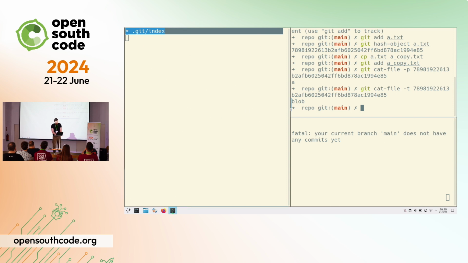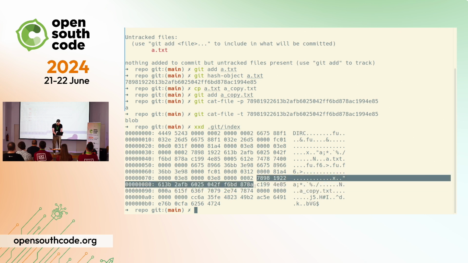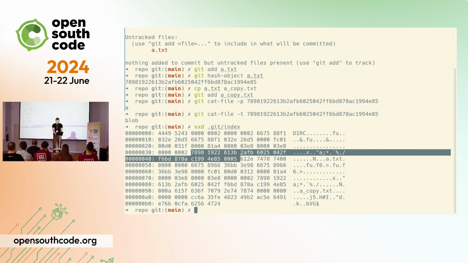And the only file that was modified was the Git index. So it has to be that one. And if we print it in hexadecimal, here, let's just make it bigger, we can see that it's keeping track of the file names, a.txt and acopy.txt. And then it's keeping track of the hash that we saw before, the 78, 98, 19, 22, and the correspondence with the file name. And it's exactly the same for a.txt. You can see here 78, 98, 19, 22, whatever.